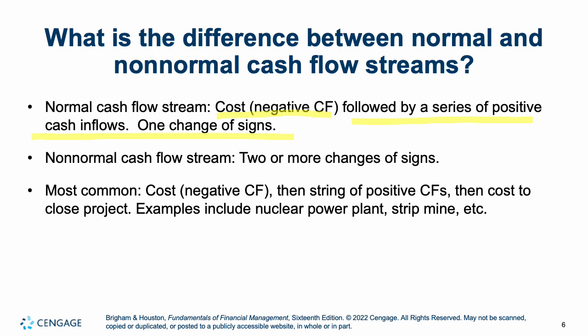Non-normal cash flow would be multiple sign changes. So we may have a large expense at the beginning, then make some money, then a few years later have more expenses, then make money again. That's what's called non-normal. The most common is the following. Your cost is a negative cash flow, and then a string of positive cash flows, and then some sort of cost at the end to wind the project down. So things like a power plant or a mine, those are all examples of this. We're going to have a large cost to build it, make a lot of money for a certain amount of time, and then when it becomes obsolete or no longer usable, there'll be a cost component to winding it down.